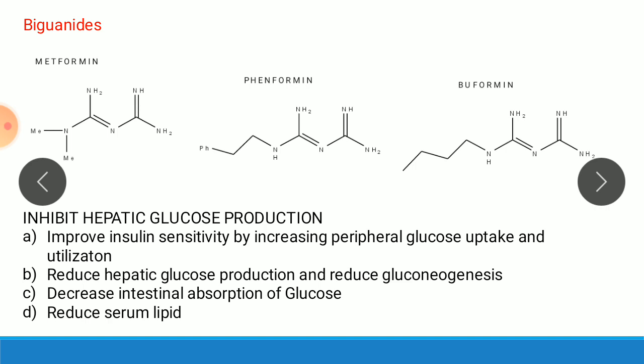So overall the drug improves insulin sensitivity by increasing peripheral glucose uptake and utilization. It reduces hepatic glucose production and reduces gluconeogenesis. It decreases intestinal absorption of glucose and reduces serum lipids. So these are the main effects of biguanides. Examples of this class: metformin, phenformin, buformin.